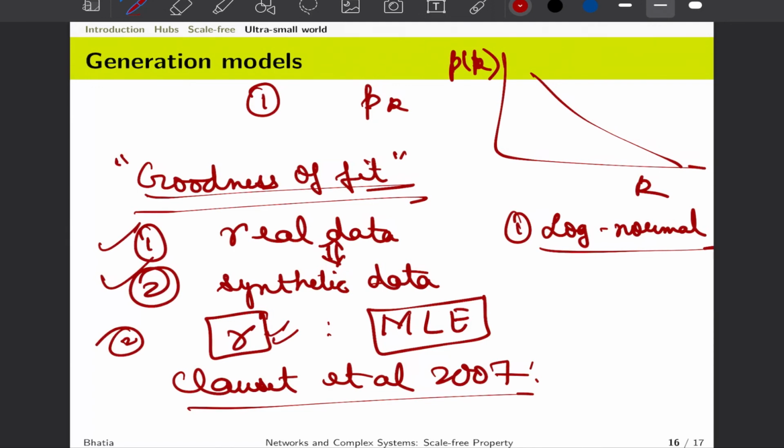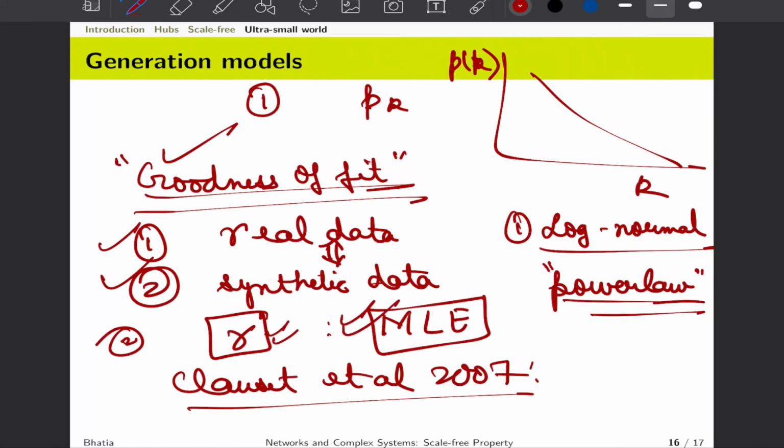When we go to the hands-on session after module 5, we will use a module in Python called powerlaw. It is a package in Python which will do a lot of goodness of fit comparison, which distribution is better to explain our degree distributions, and maximum likelihood estimates for us. So we will not worry too much about the statistics, and with that we are good to go to module 5, where we will talk about the evolution of networks, starting with the Barabasi-Albert